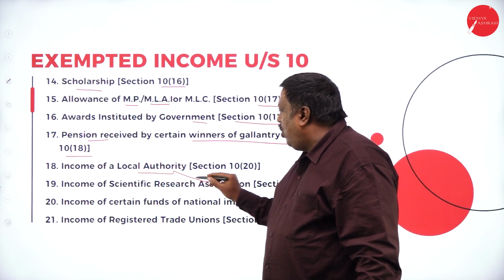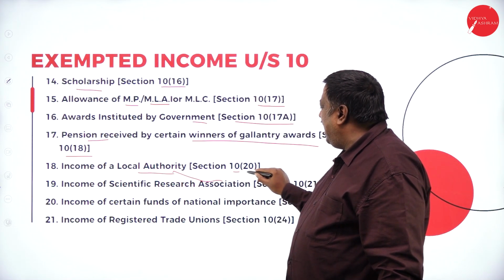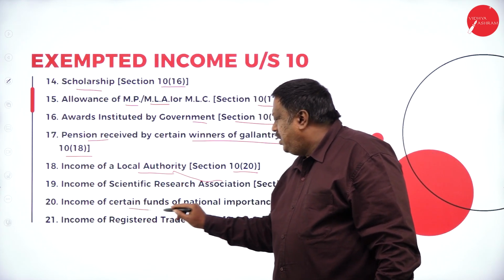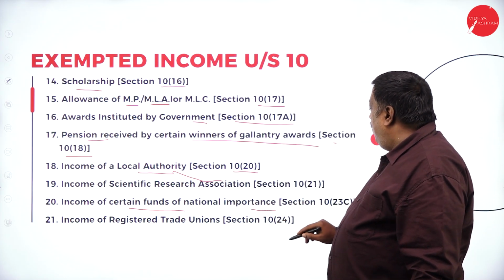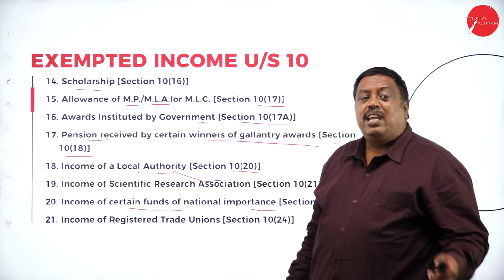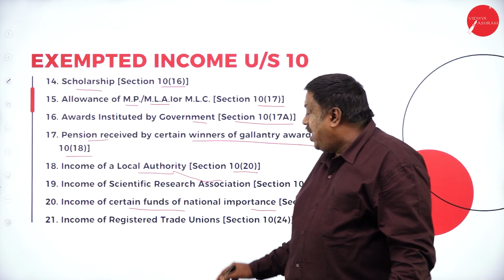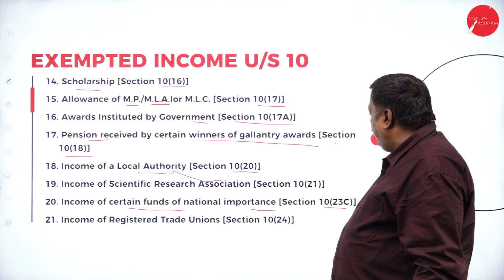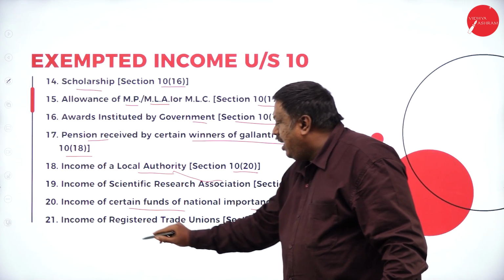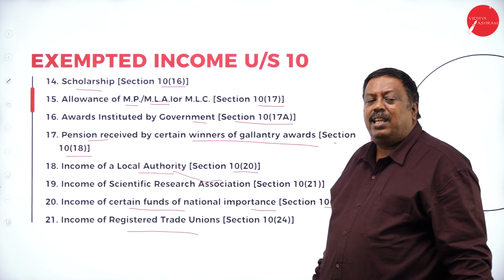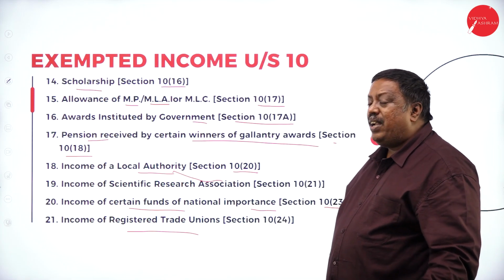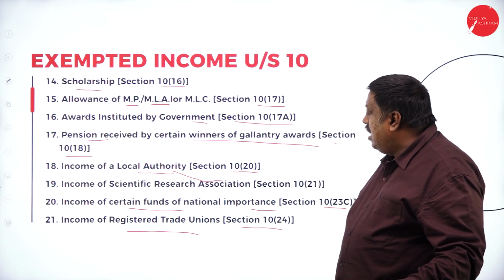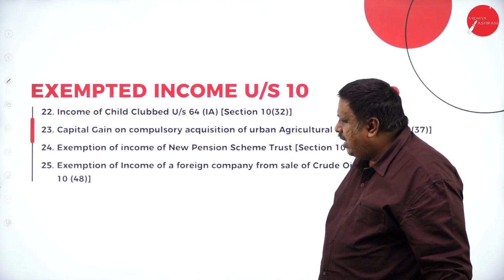Any income from a local authority, if I received it, is exempted under section 10 subclause 20. If I have received any income or benefit from the funds of national importance, that is exempted under section 10 subclause 23C. Income of registered trade unions: if I receive any income from a registered trade union, that is exempted under section 10 subclause 24.